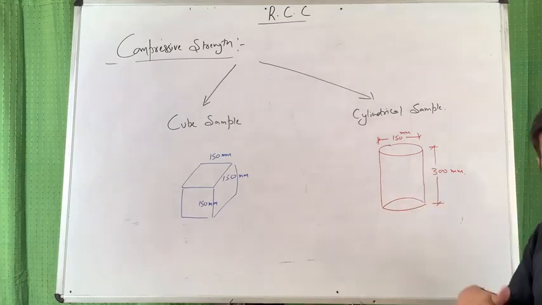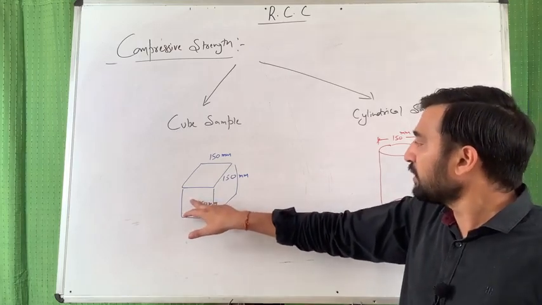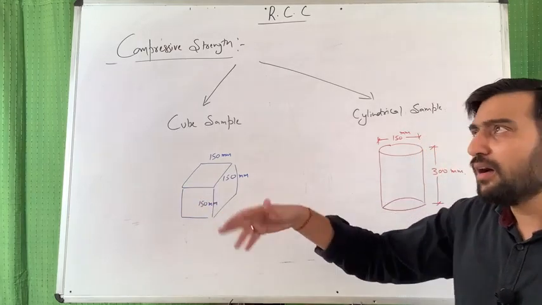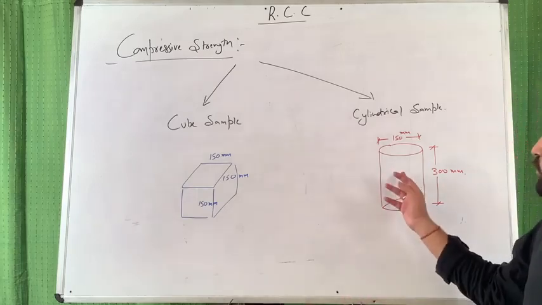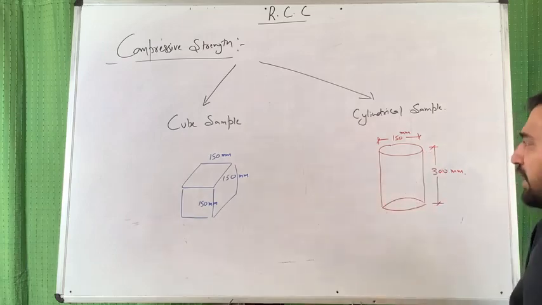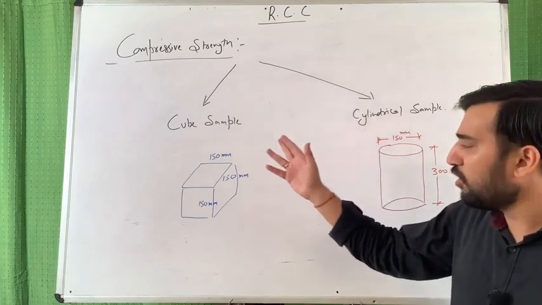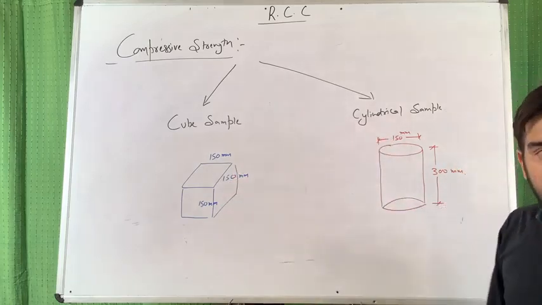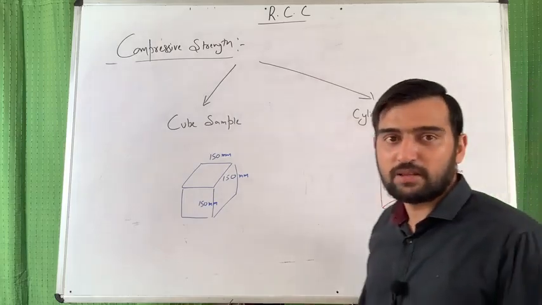It has been observed practically that cube values are around 25% higher than cylindrical sample values, or the cylindrical values are almost 80% of the cube values.